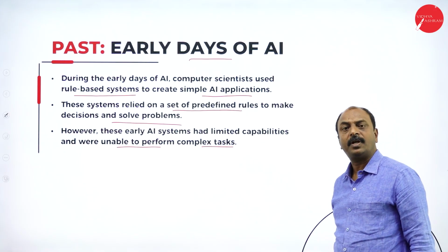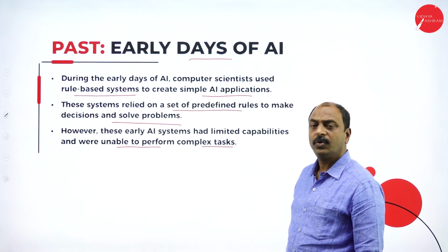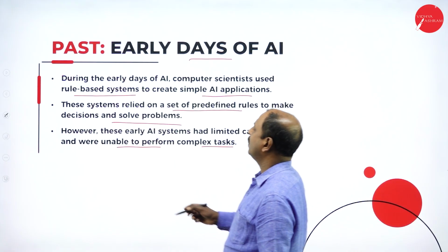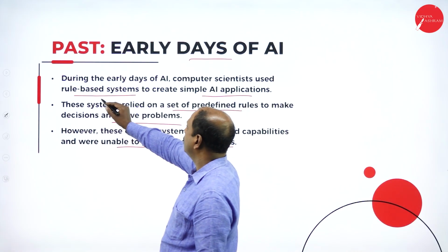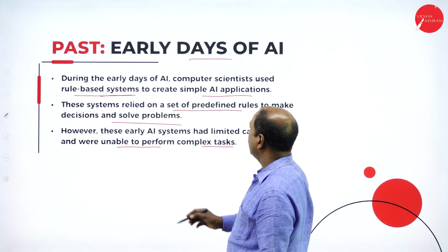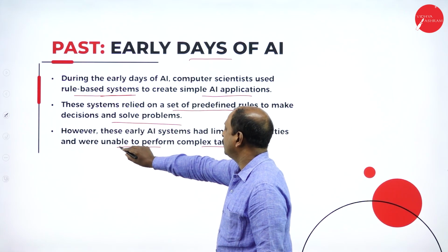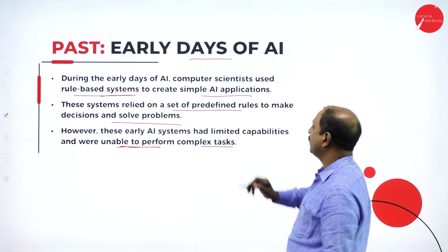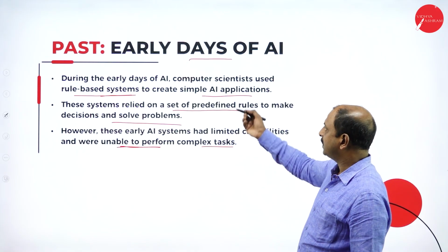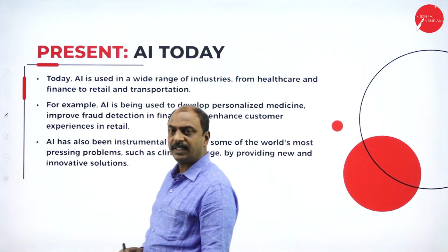See, this was the system before the implementation or development of AI systems. Those systems were built based on conditions, rules or some models and a set of predefined rules, and they were not able to perform much for complex problems. So this is the past of AI, and now the present of AI.